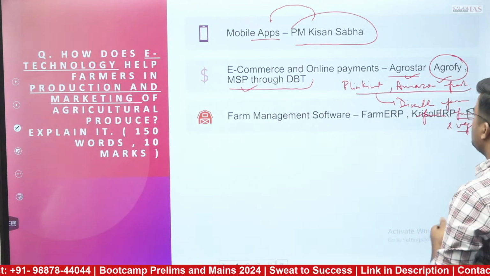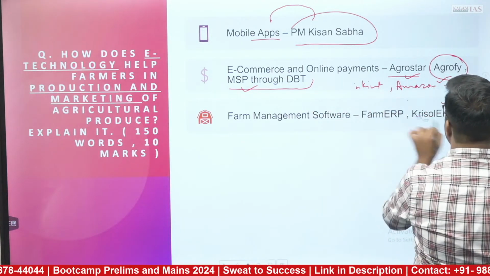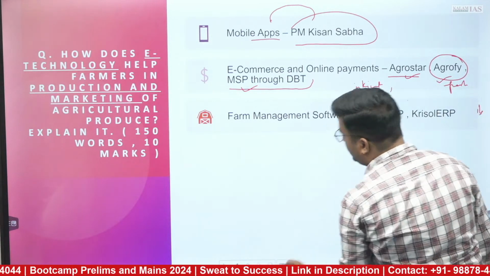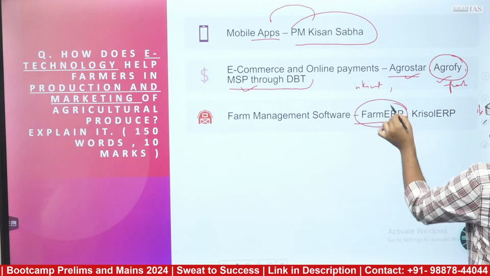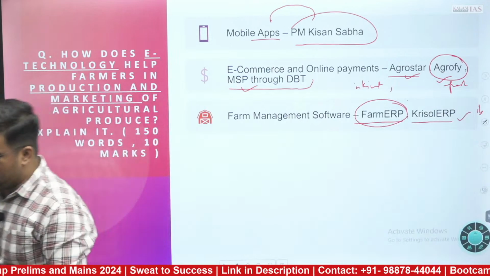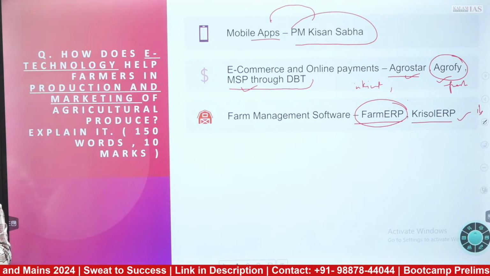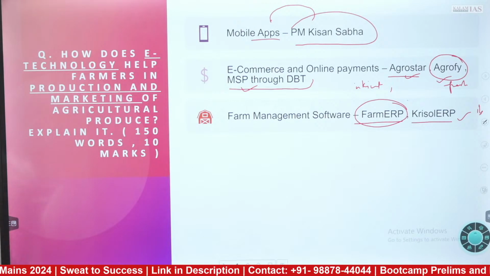The farm management software for the entire farm management aspect, you can write a point like Farm ERP, the Enterprise Resource Program, which gives you access whether you are sitting there or not. Your farm will be completely automated and better utilization can be done with that.